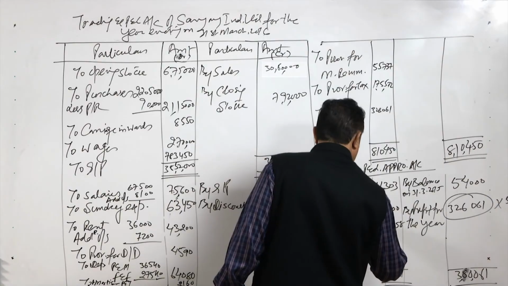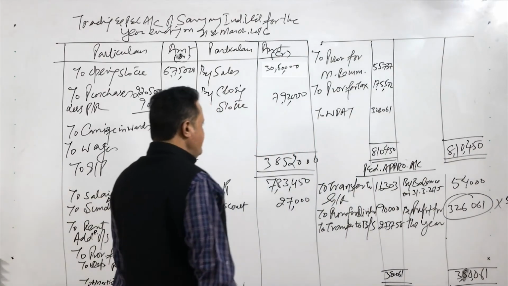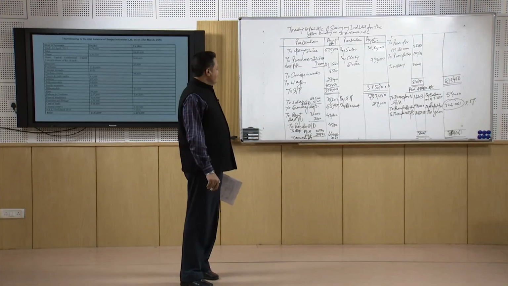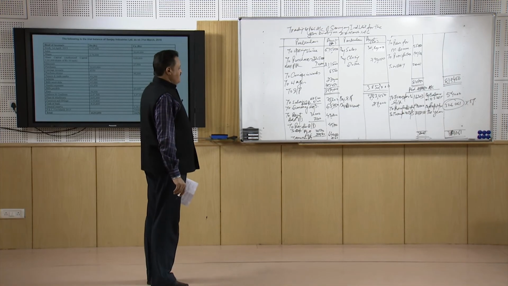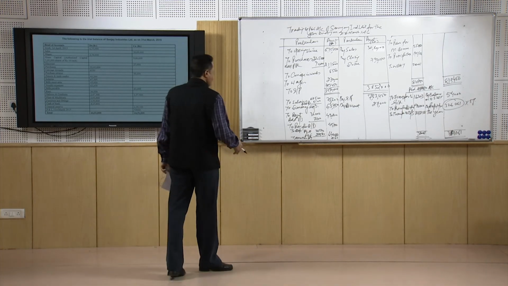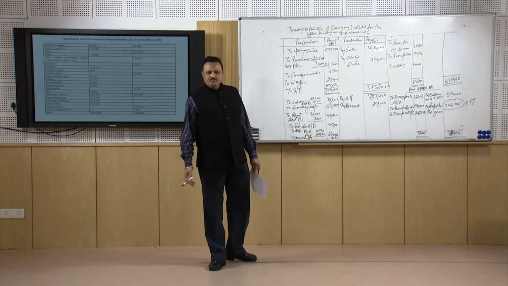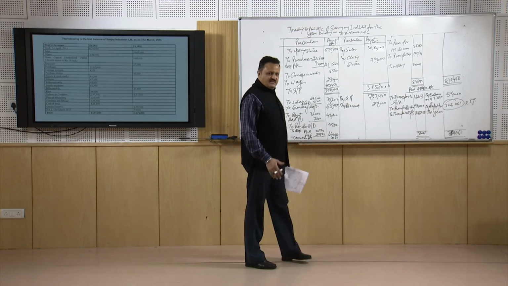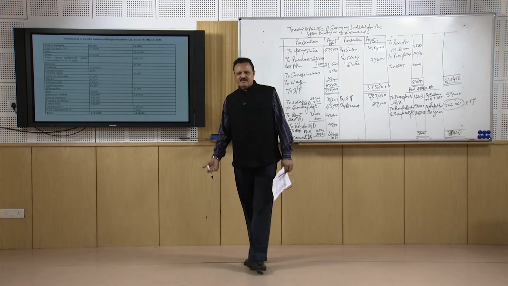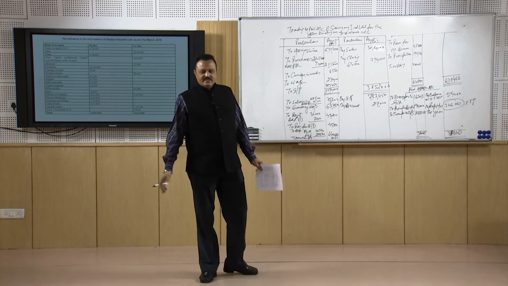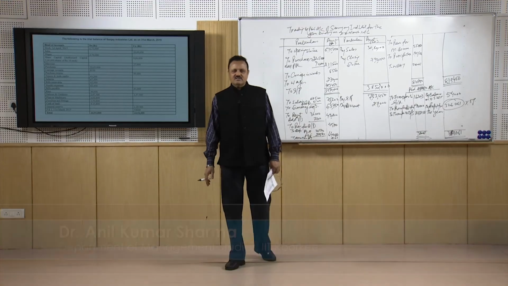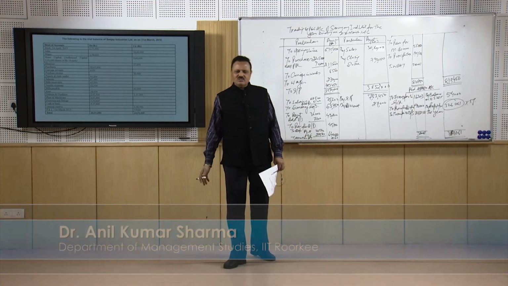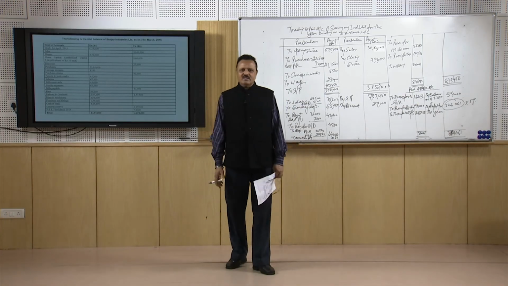So, this is the total process of how we prepare the trading and profit and loss account, or the income statement of the company form of organizations or joint stock companies. Now, for this same problem we will move forward to prepare the balance sheet for the Sanjay Industries, and to check the financial position of this firm, whether liabilities and capital are equal to the assets or not. If it is, then it is fine, there is no problem in the financial position. By preparing the balance sheet we will check the financial position, and that we will be doing in the next lecture.